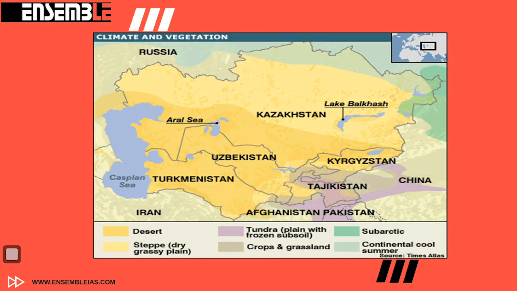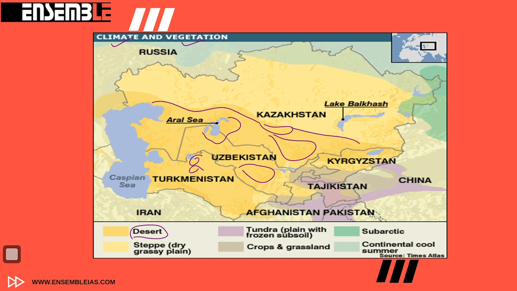Moving on to the next step, what is the climate and vegetation type in Central Asia. Central Asia is marked by the desert that we have marked already, and in this image all these dark yellow patches are mainly a type of desert. This is followed by the steppe grassland, which is a dry grassland.